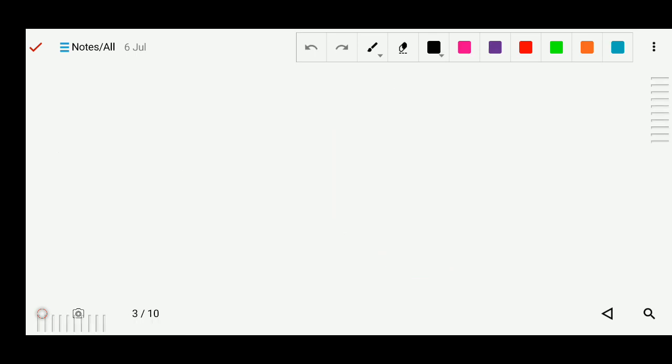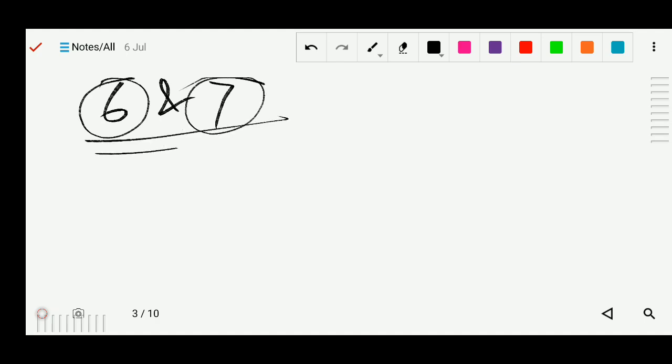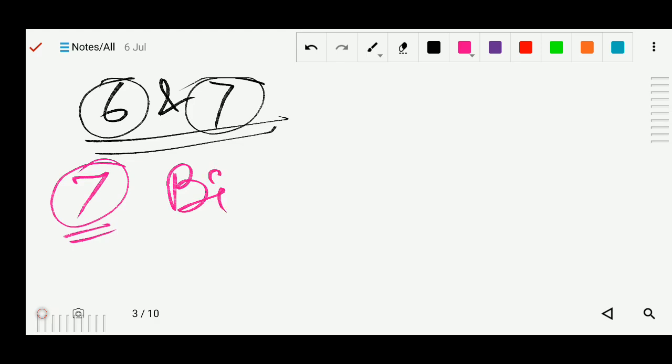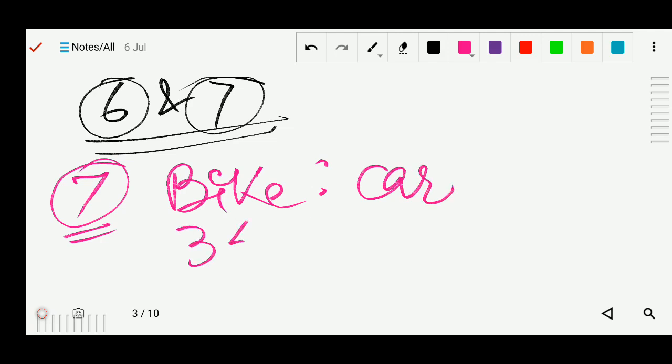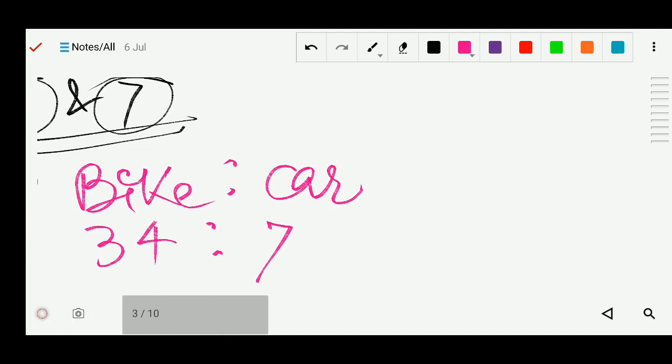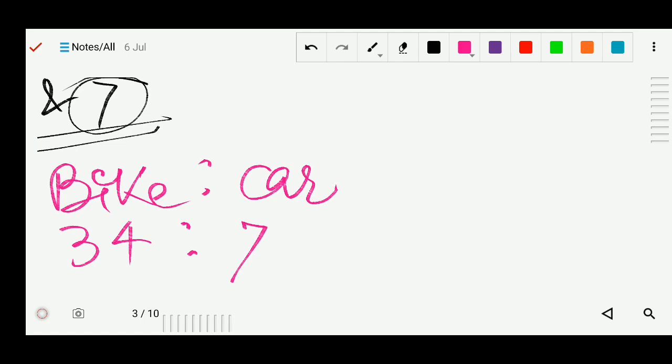Question number 6 and 7 are both the same type, so I will solve only question number 7. In 7 the ratio of bike and car is given. The ratio is 34:7, and it is in proportion, which means we have to find out how many bikes there are.